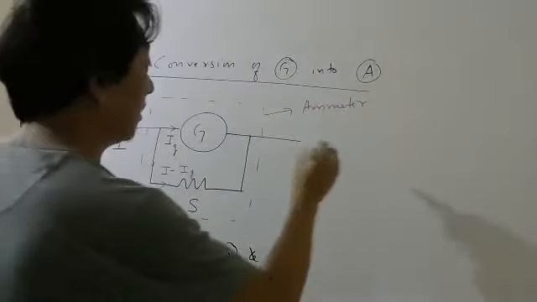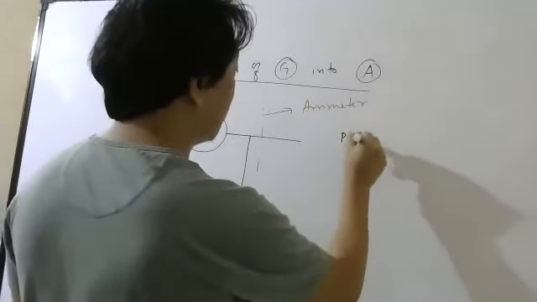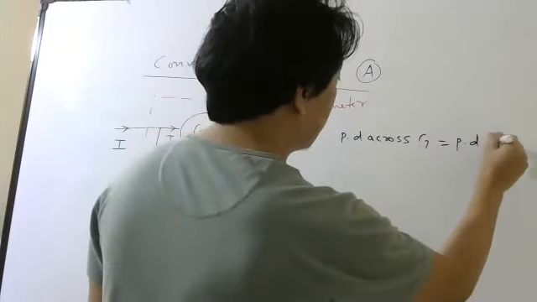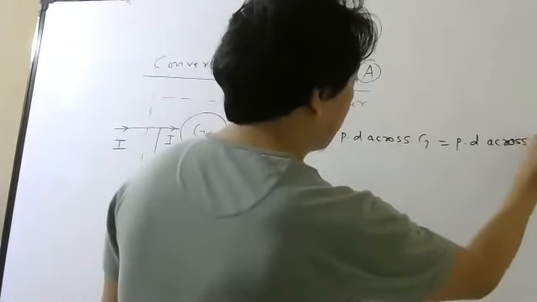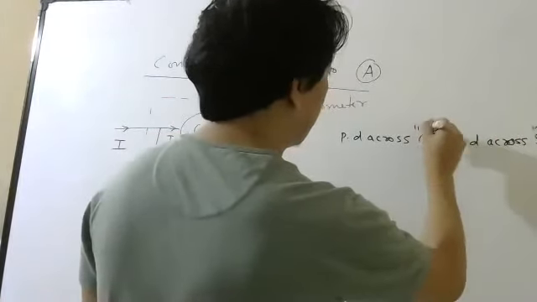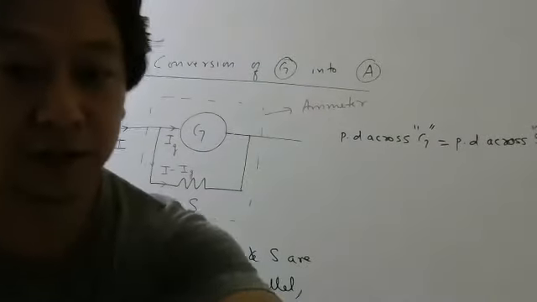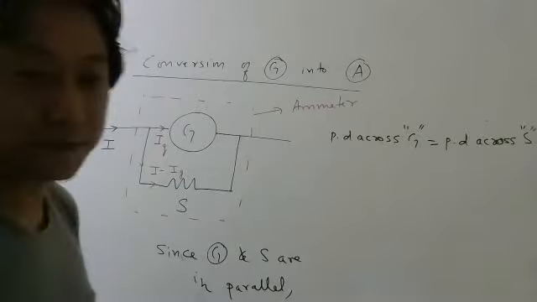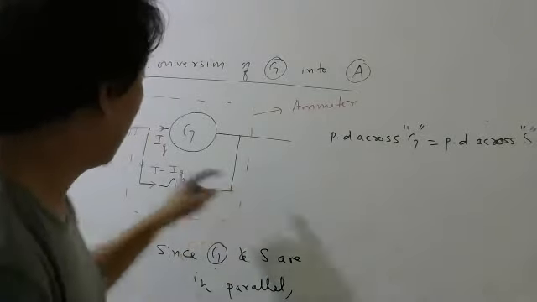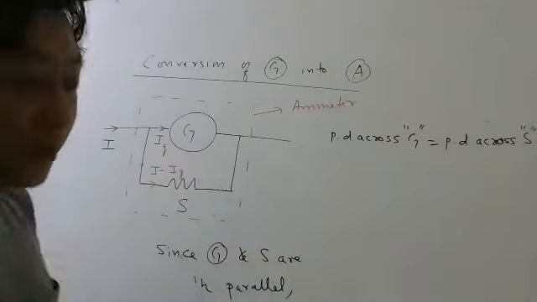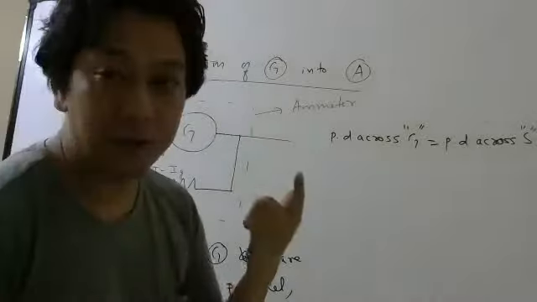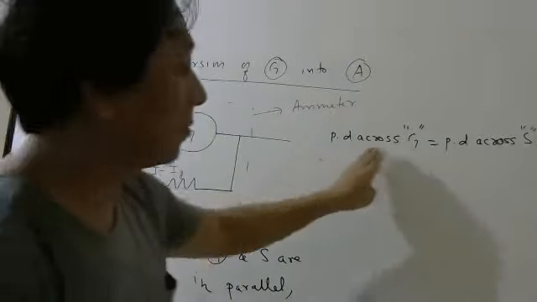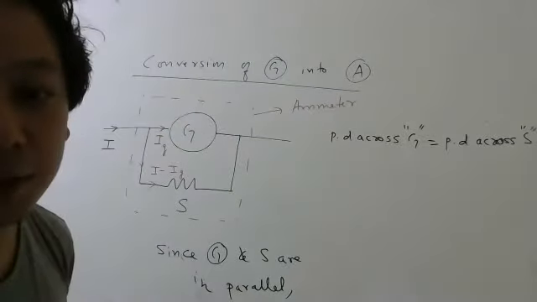So the potential difference across G should be the same as the potential difference across the shunt. If these two are the same, the current is different, no? So in parallel, it is not that resistance should be the same. In parallel, voltage should be the same. Voltage, you can also write as potential difference.